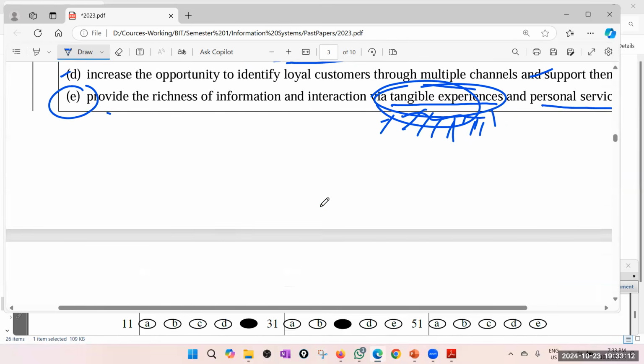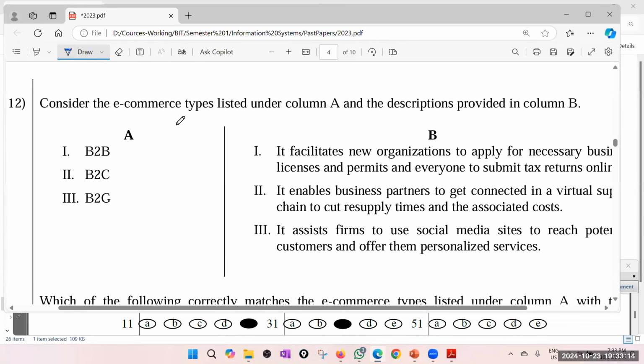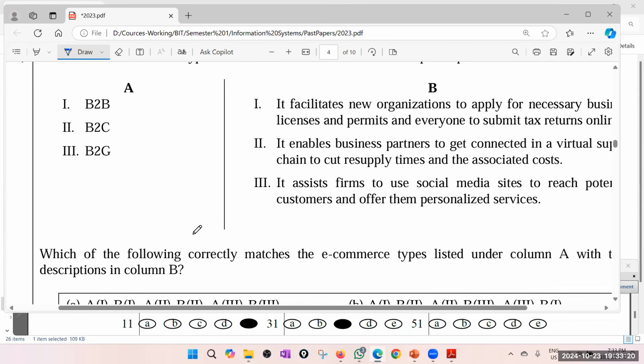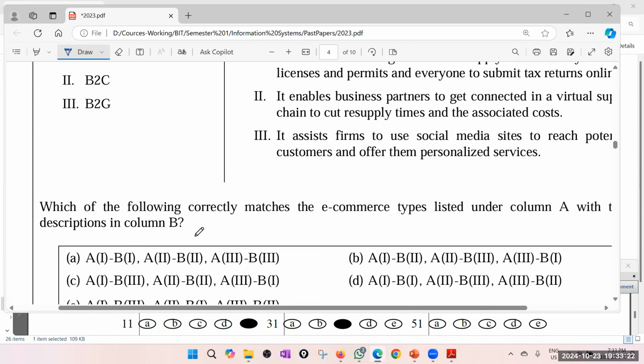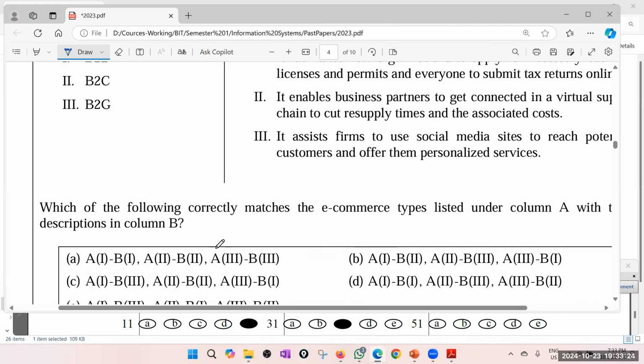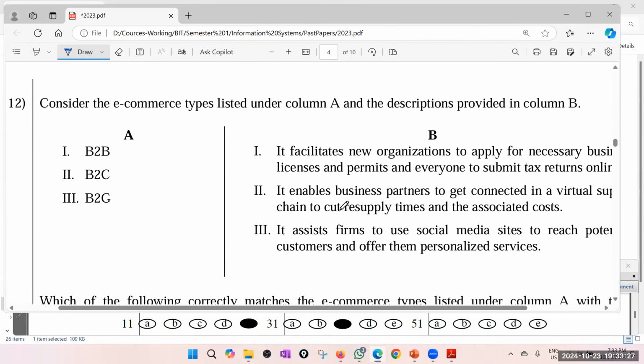Okay. 12. Now we have B2B, B2C: business to business, business to consumer, business to government. Which of the following correctly matches the e-commerce type listed under column A with B? Okay, that should be very easy.